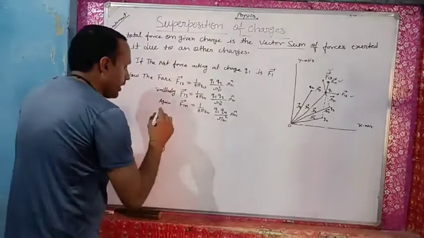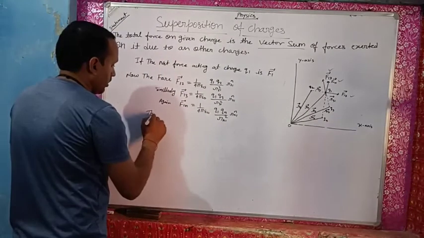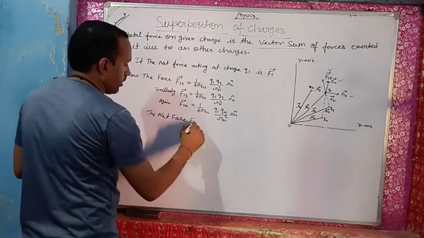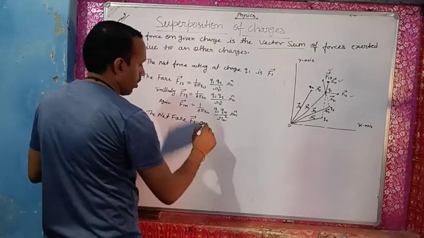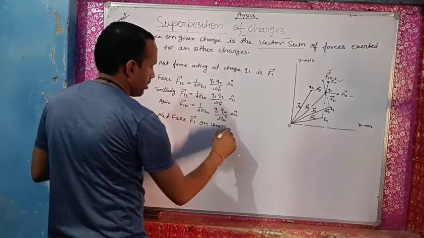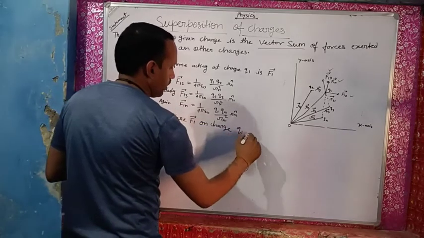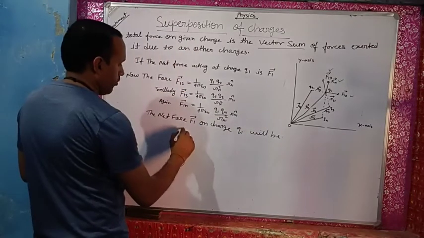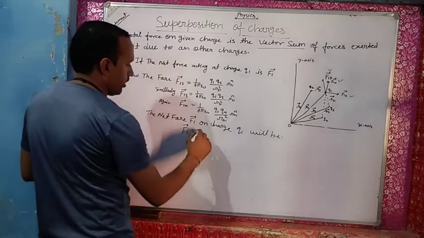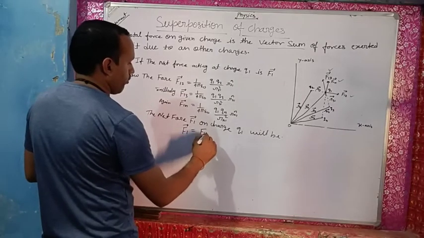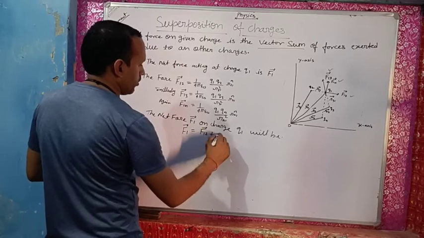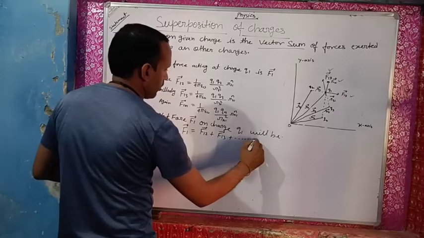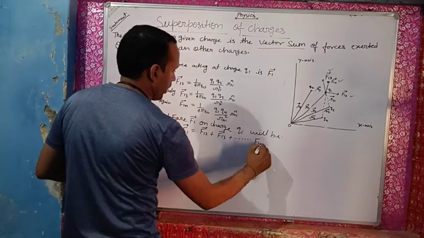So we can write here the net force vector F1 on charge Q1 will be vector F1 is equal to vector F12 plus vector F13 plus vector F1n.